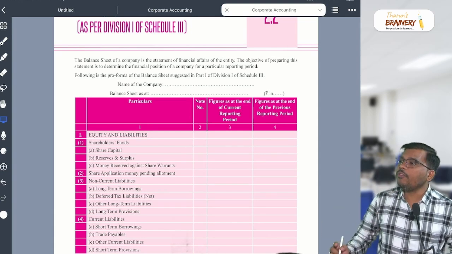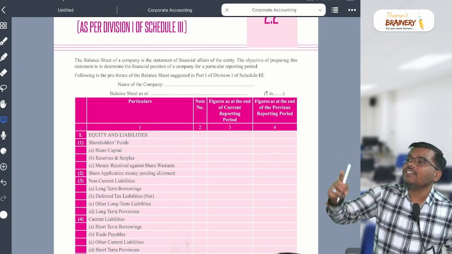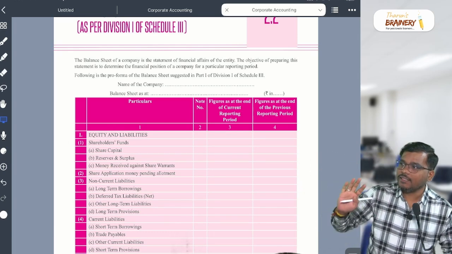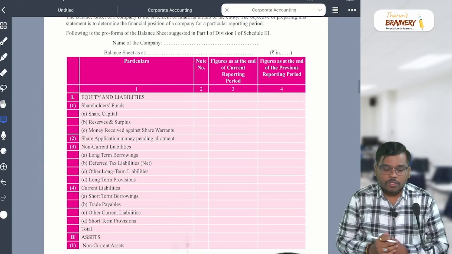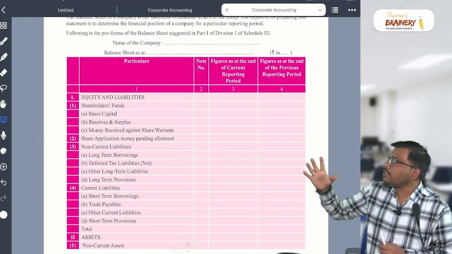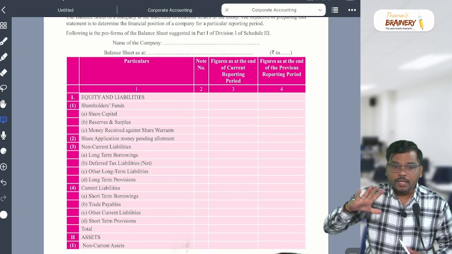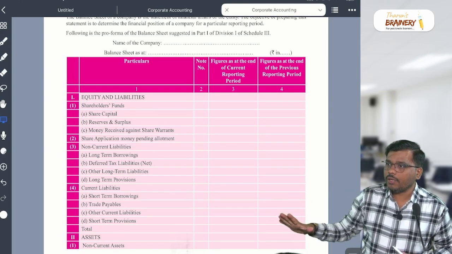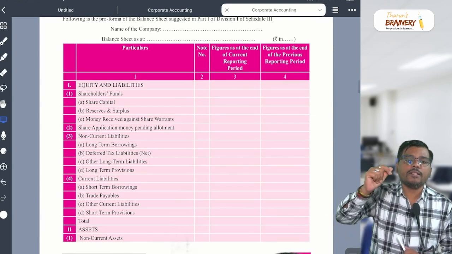Sir, statement of profit and loss, then? Part 2, division 1, schedule 3. Is that clear? You should keep interactive. Now, sir, what is the first one? Our balance sheet will start with what, sir? Equity and liability. This is a format-oriented chapter, so please be interactive. What is Roman number one, sir?